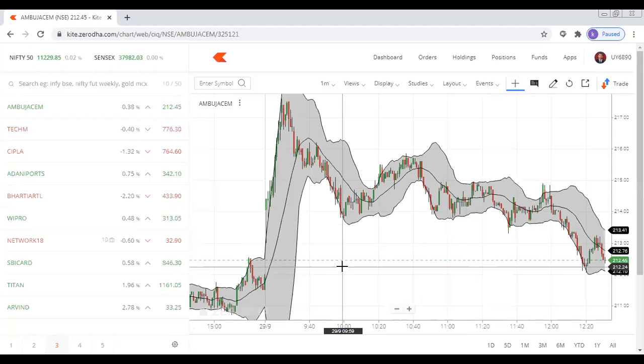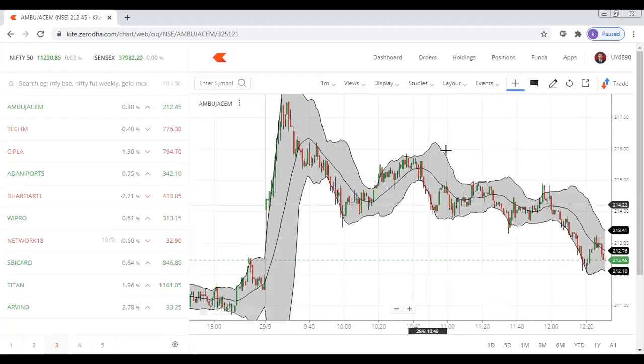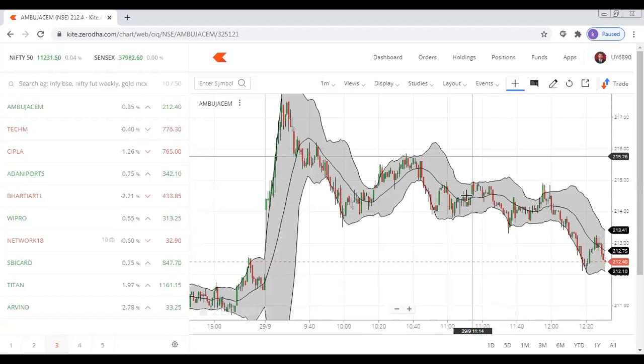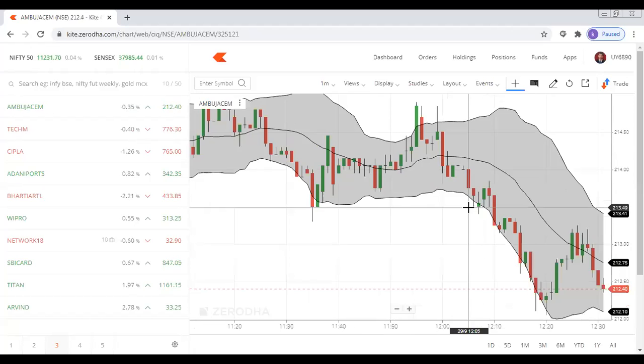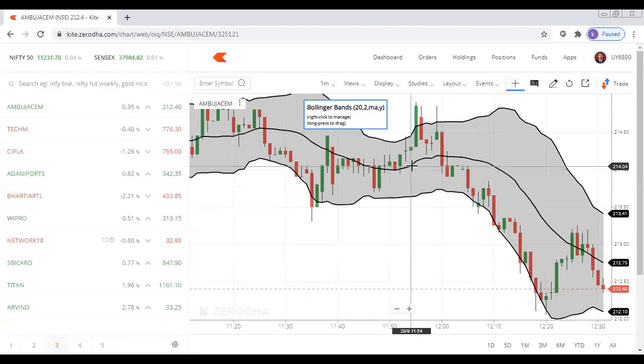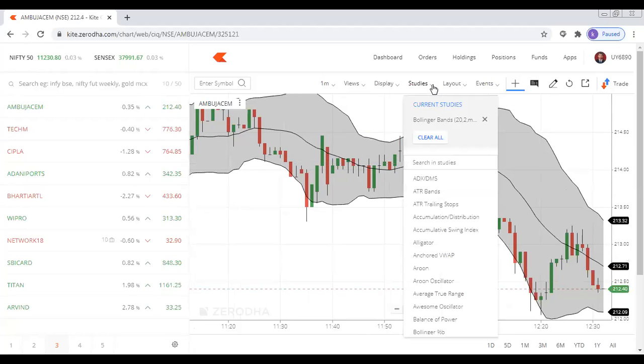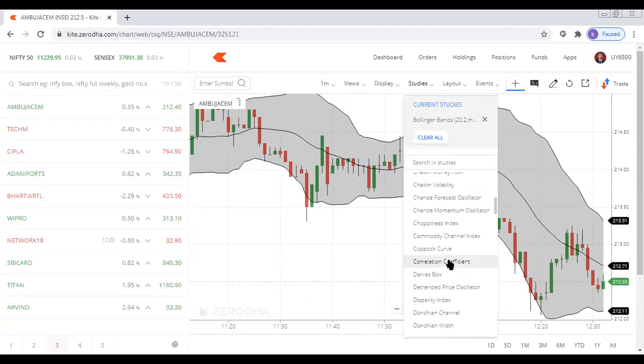Okay, Bollinger Bands is nothing but it indicates what is the volatility that is experienced in this particular share. So don't worry as of now, because it's premature to tell you all these things. If you want to do some studies, we can do all the studies. For example, I'll just show you one more, RSI.